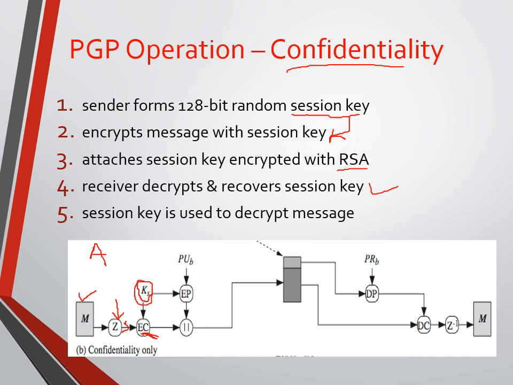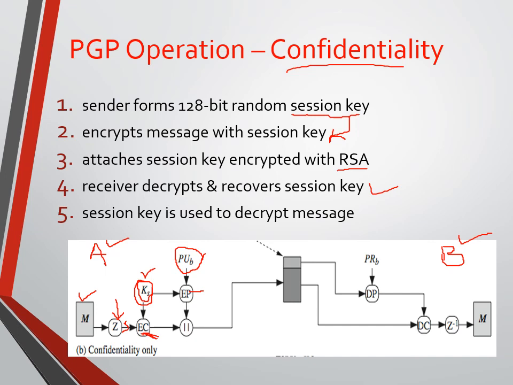This session key should be shared with user B, because you need to use the same key for decryption to retrieve the message. But we are not sending this session key as it is. We are going to perform encryption EP by using the public key of user B. The public key of user B is already shared with user A, so user A knows the public key of user B, the receiver.